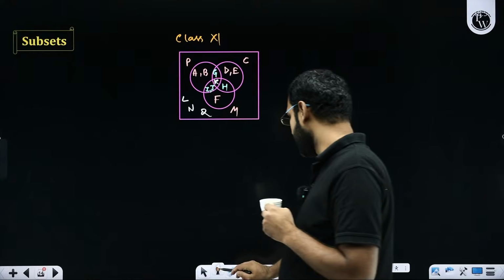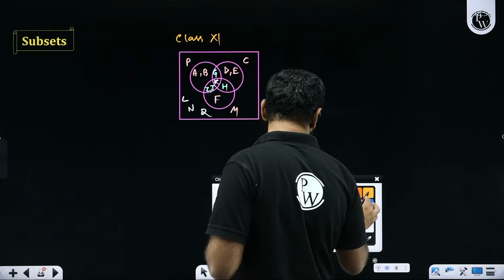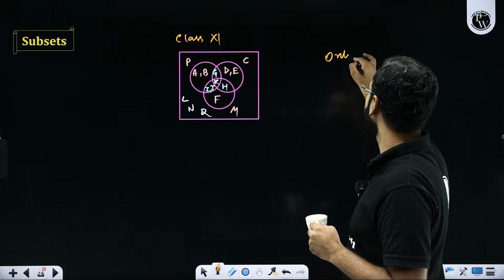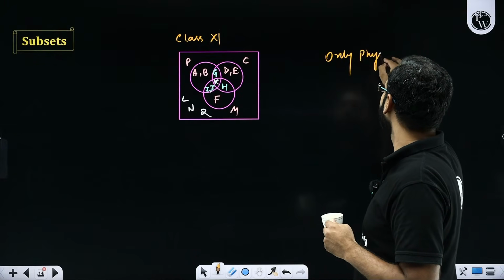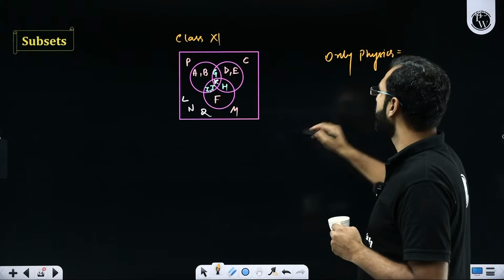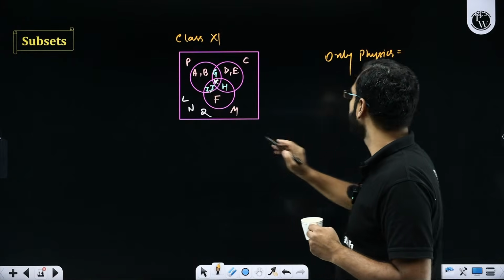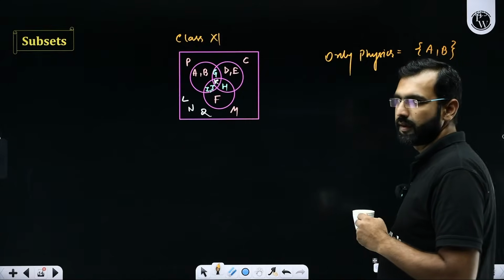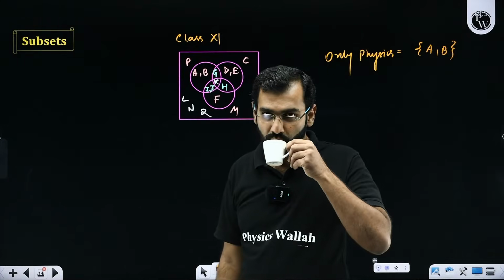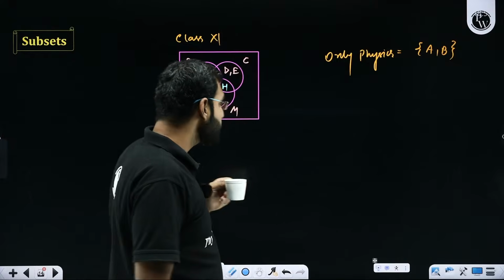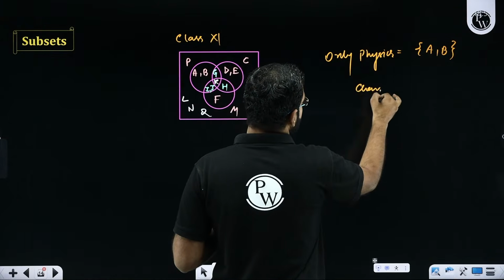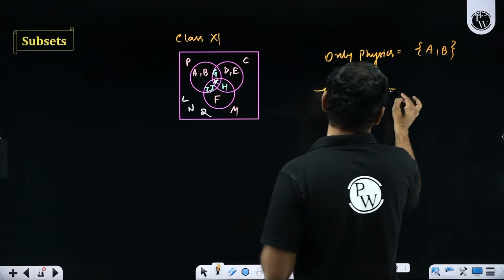What did I just say? I said few things. For example, if I ask you, tell me the students who like only physics. What will you say? Sir, the students who like only physics are these, A and B. So these elements can be denoted by this A and B. Processing it, everyone, yes or no? Here, if I ask you the people who like only chemistry, what will be your response?